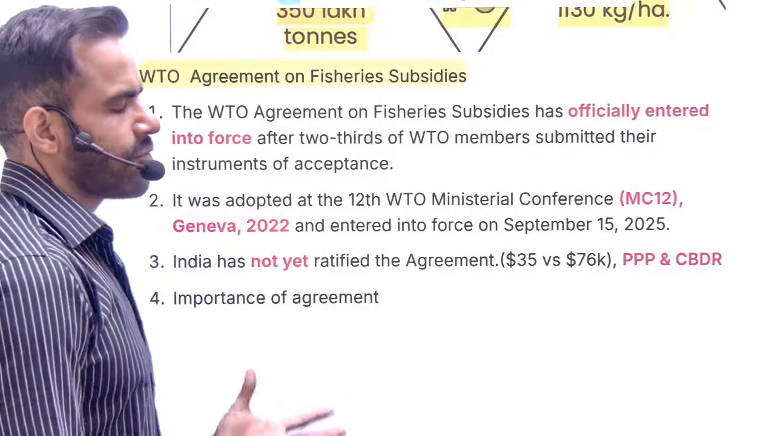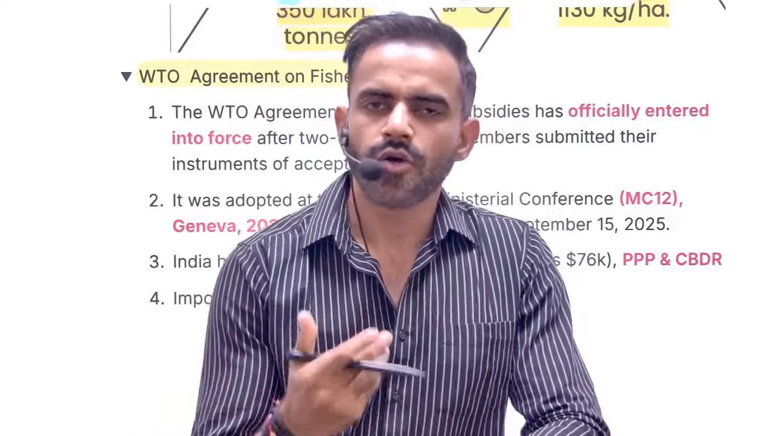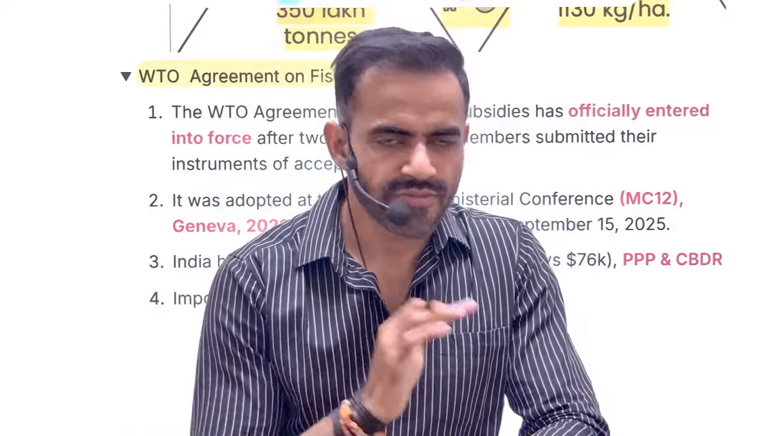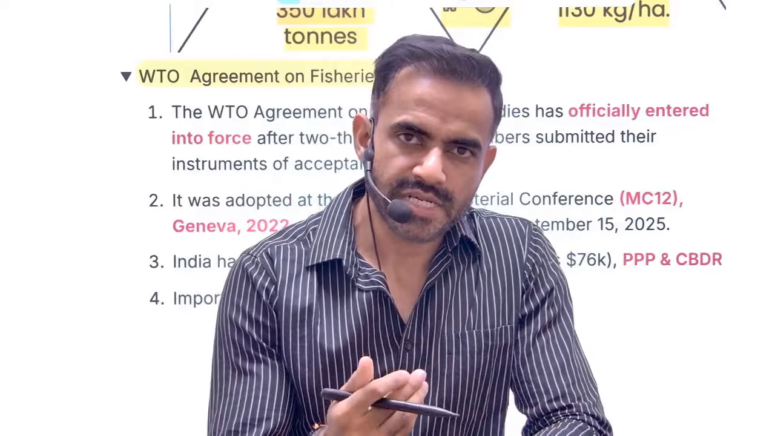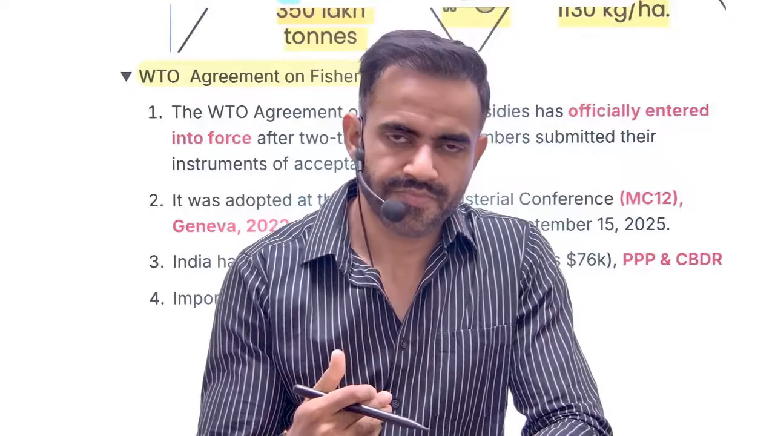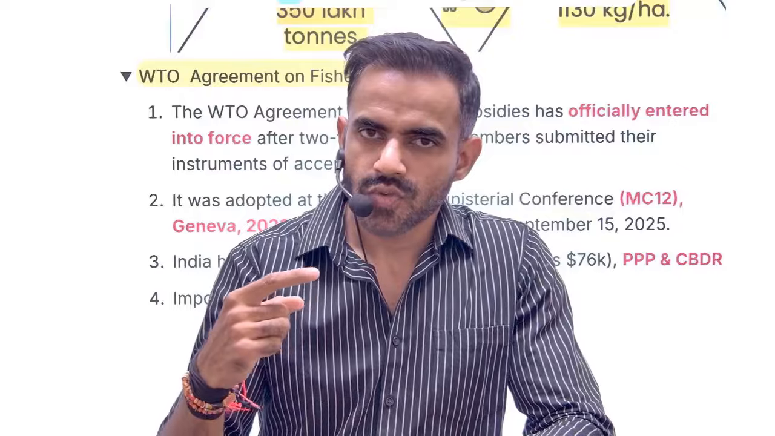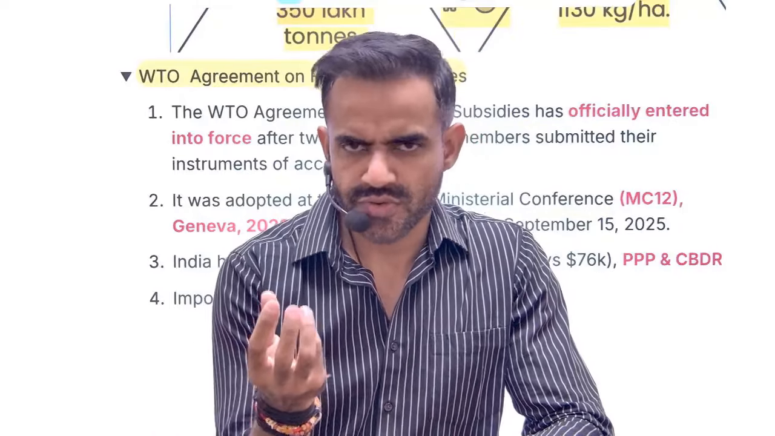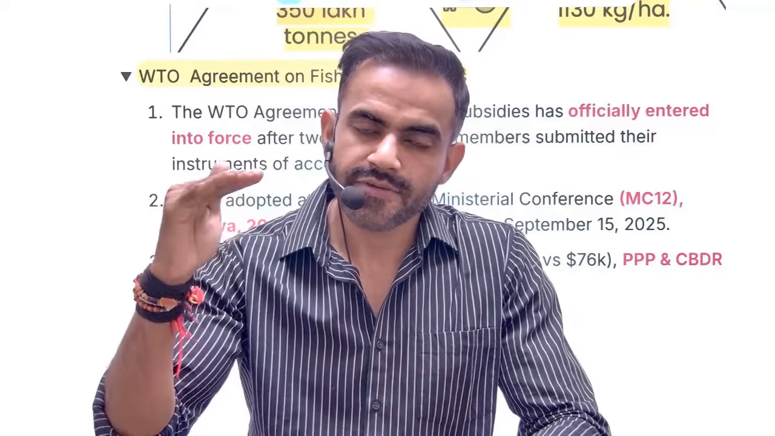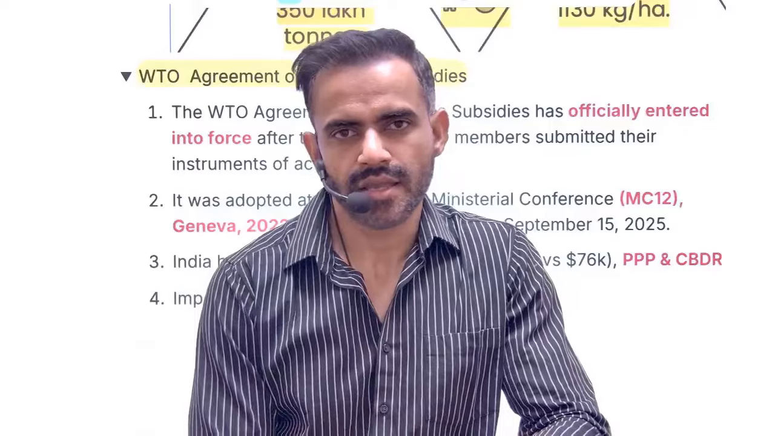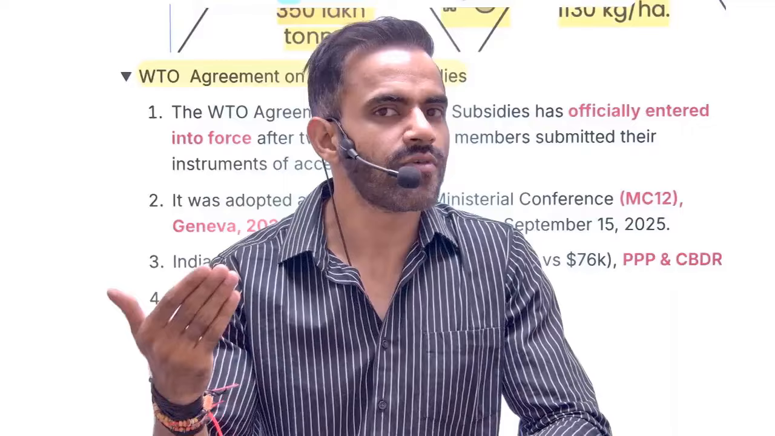Now, let me give you a brief background. What is this agreement on fisheries subsidy? Governments of different countries provide subsidy to the fishermen. The counter argument of this subsidy is that because of subsidy, fishermen tend to overfish. Overfishing basically means we are exploiting more resources, so therefore we are capturing juvenile fish. Juvenile fish basically means baby fish or young fish, and that's why our fisheries resources are depleting. That's why there was an agreement that we should stop these kind of harmful subsidies.